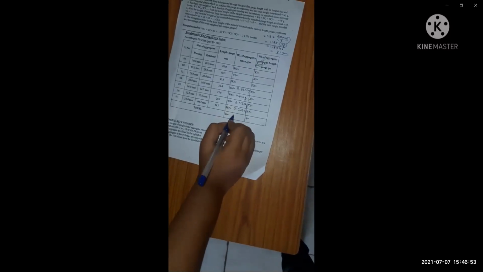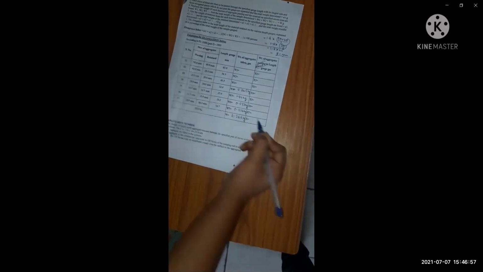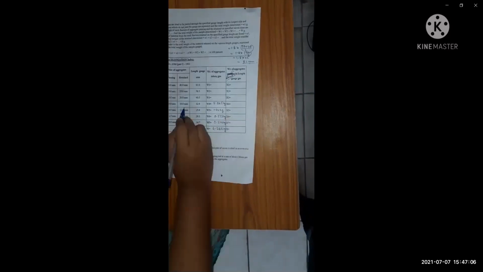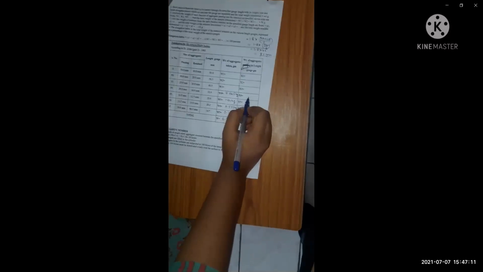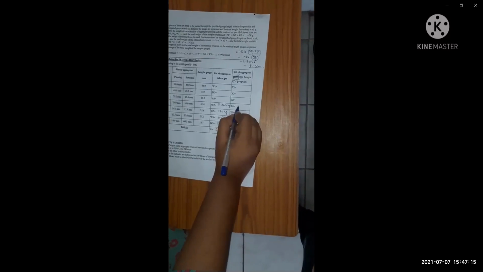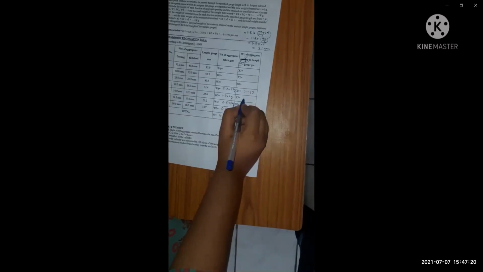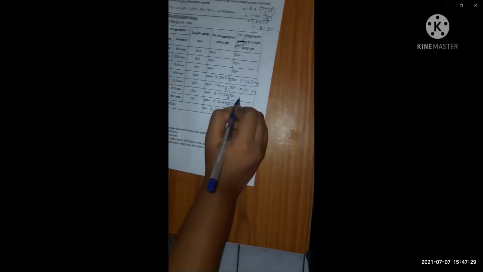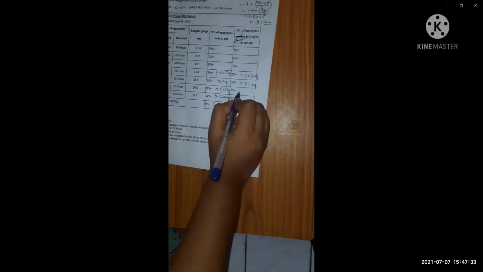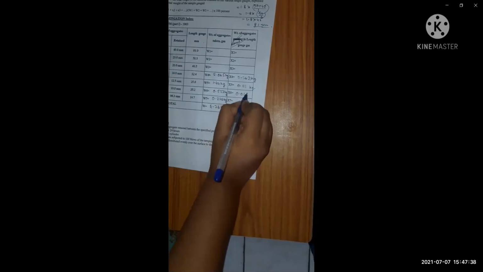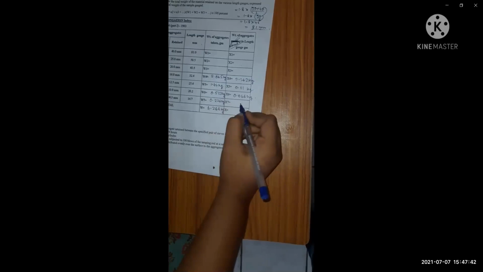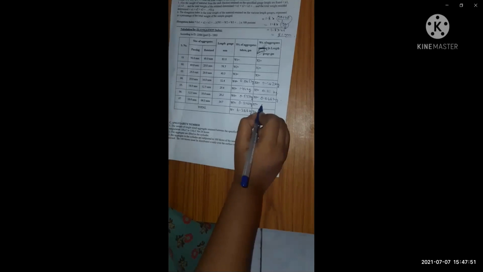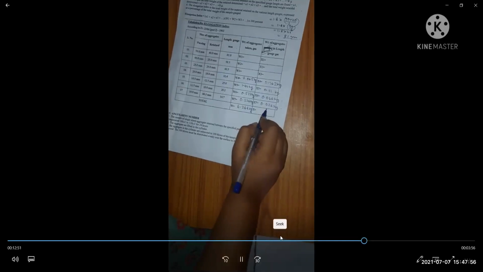Now the total weight is 4.268 kg. So calculate this part, weight of aggregate retained. 20 to 16 sieve, the retained aggregate weight is 0.362. 16 to 12.5 is 0.111 kg. 12.5 to 10, we found 0.066 kg retained sample. 10 to 6.3, we found 0.026 kg.